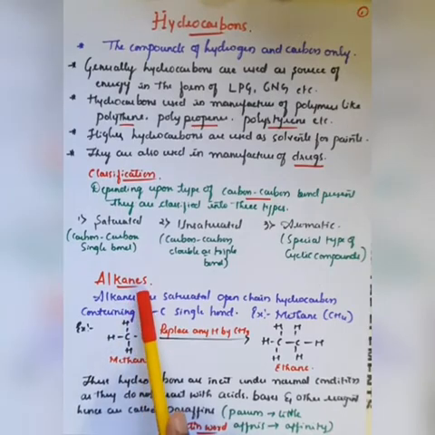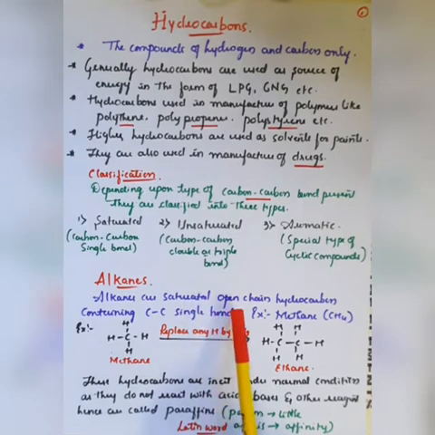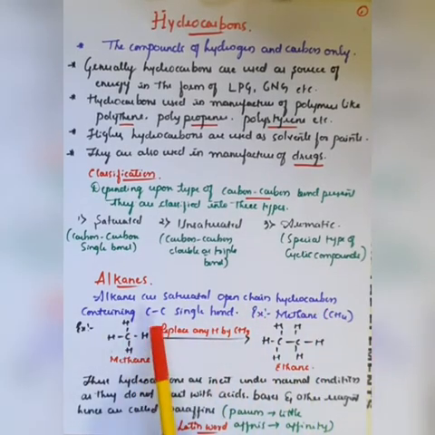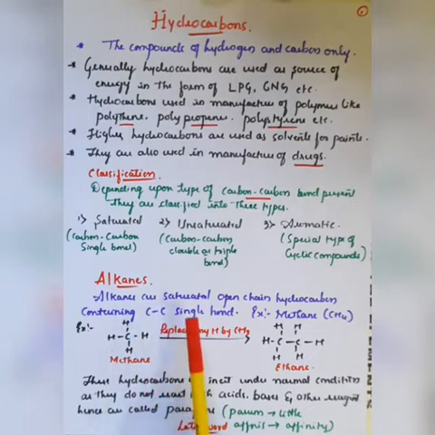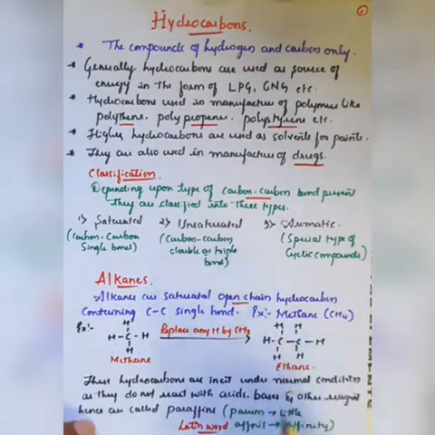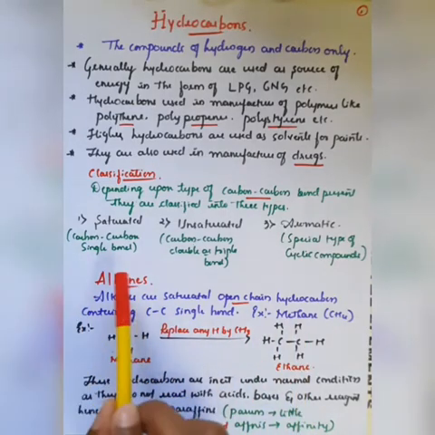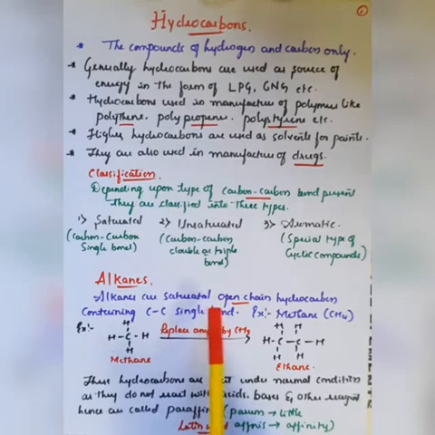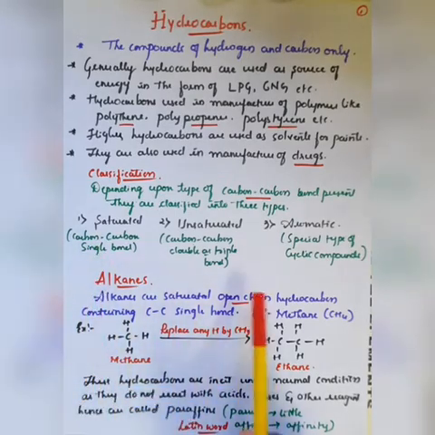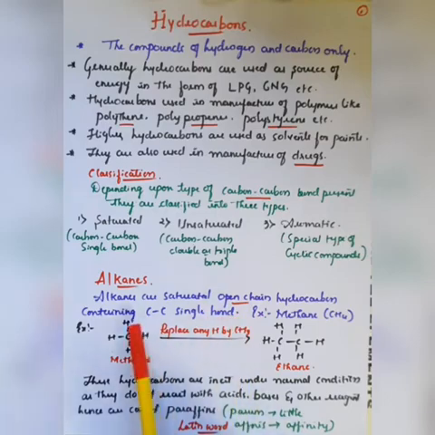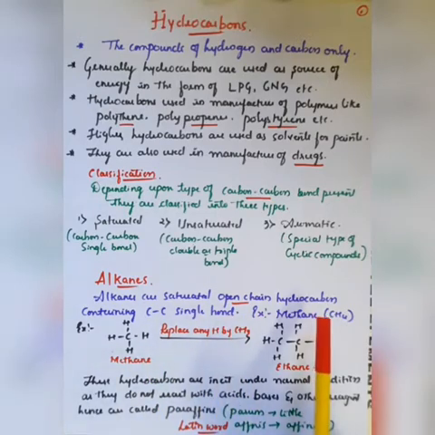So further, coming to the next part of hydrocarbons after the classification, the first part is alkanes, right? Alkanes are saturated open chain hydrocarbons containing carbon-carbon single bonds. Observe here, these are saturated open chain, which means there is no cyclic or ring form. It is just a continuous linear chain, an open chain of hydrocarbon containing carbon-carbon single bonds. So alkanes are saturated, and saturated means carbon-carbon single bond.